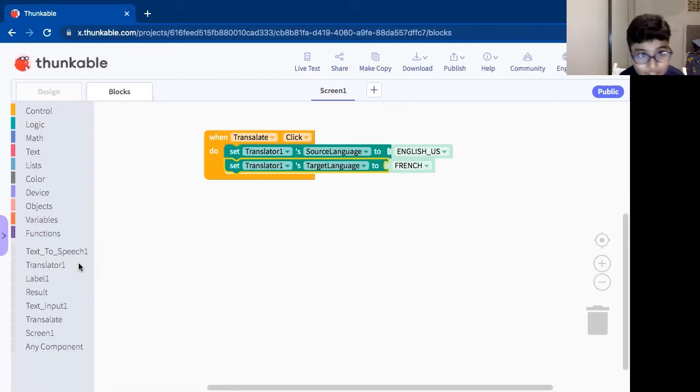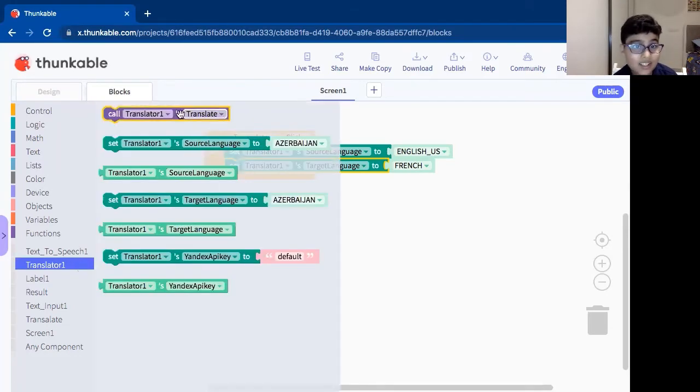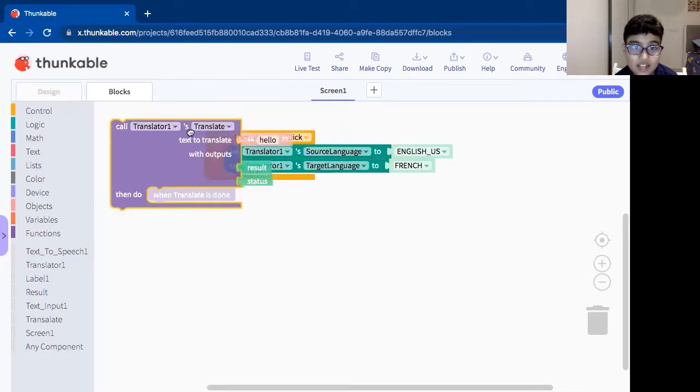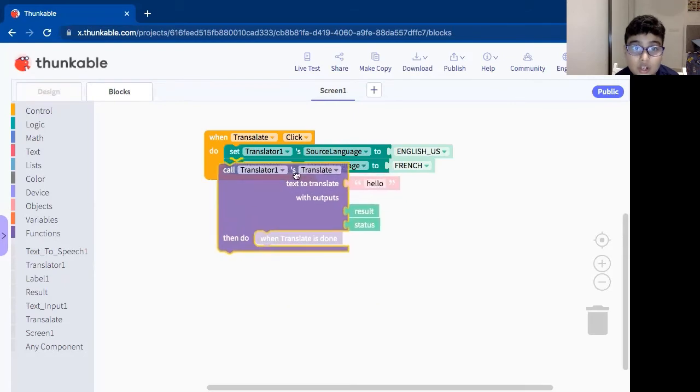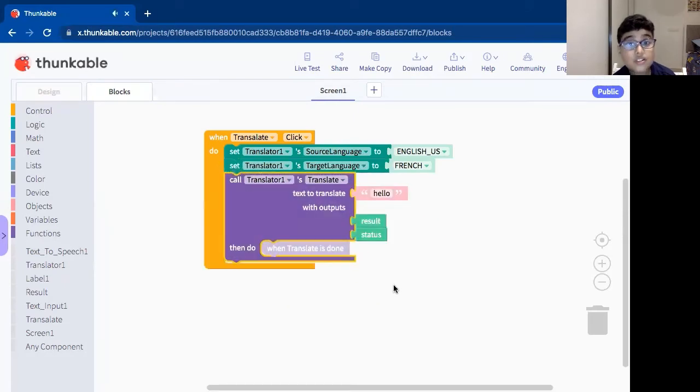Now we go back to translate one because we need one more block from there, and that is call translate one translate. Now what it says over here, this text, is hello, but we don't want to translate hello because we might type something different and it won't get translated if it's written hello over there.